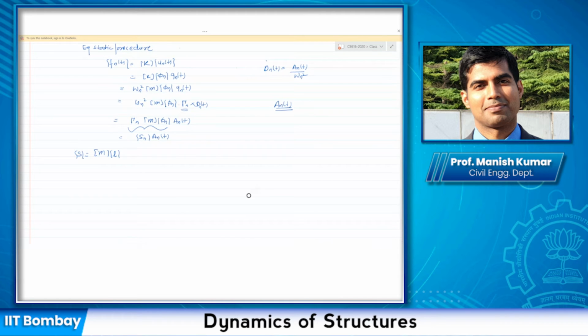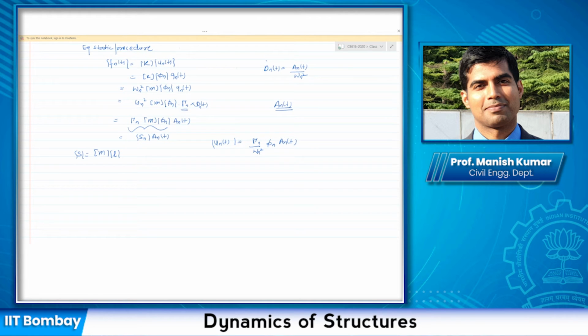un(t) you can directly find out as gamma n divided by omega n square times phi n and An(t). So what we are going to do, actually, we are going to do an example today, and then see how we solve this system and find out the displacement response as well as the internal forces. And we'll also see the response spectrum analysis.